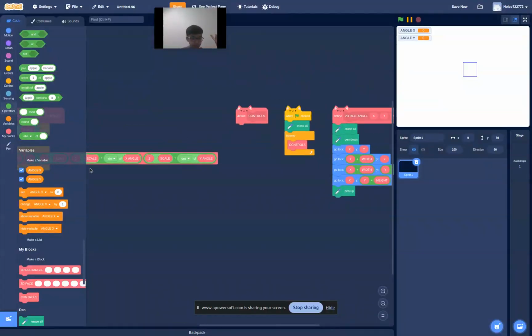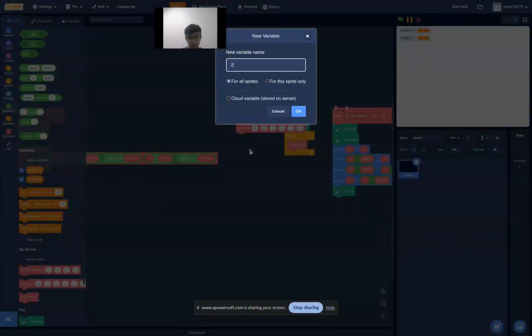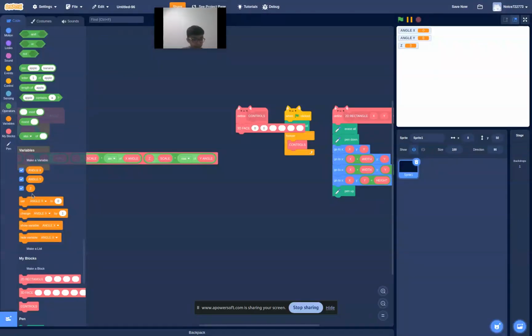But first, you guys have to take out this thing. 0, 0. Oh, don't forget there has to be another variable, Z. 0, 0, Z. And then the scale could be 80. Angle X and angle Y.